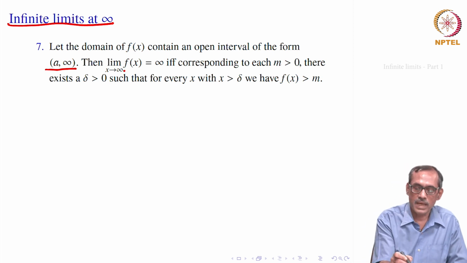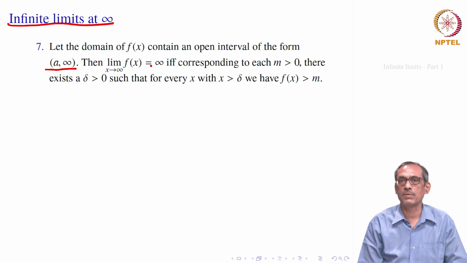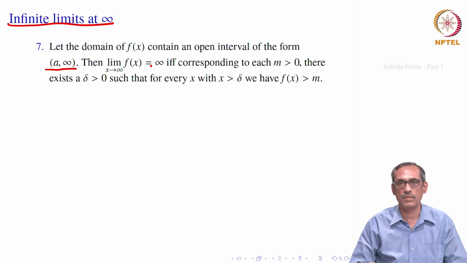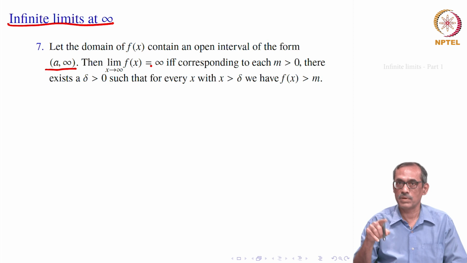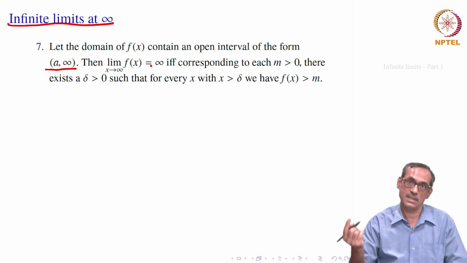Then we will say limit of f(x) equal to infinity if and only if corresponding to each m greater than 0, there exists a delta greater than 0 such that for every x belonging to the neighborhood of infinity, that is x bigger than delta, what should we have? f of x should be bigger than that m. So that it is in the neighborhood of infinity on the other side.